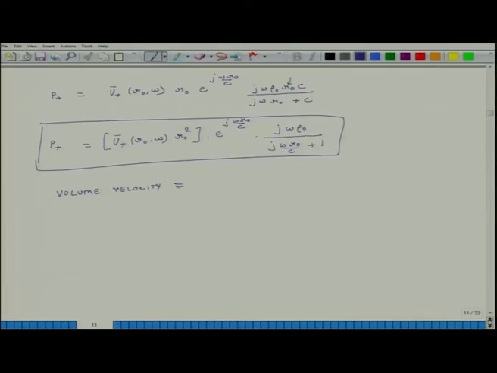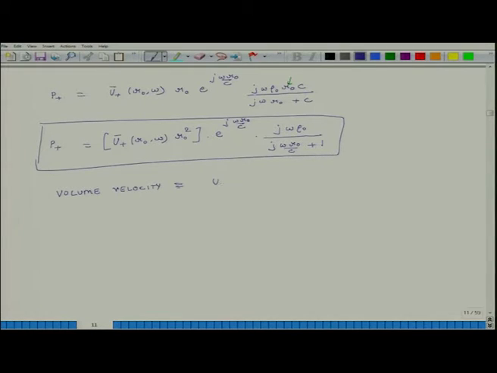So, if the ball is uniformly expanding or contracting, then if I multiply the velocity of the point on the surface of the ball times the surface area of the ball, that is the amount of air it will displace at a given point of time. So, this is equal to u plus bar r naught omega times 4 pi r square.